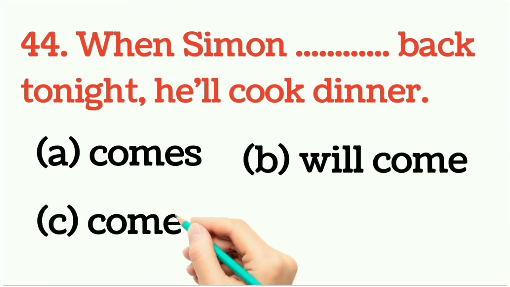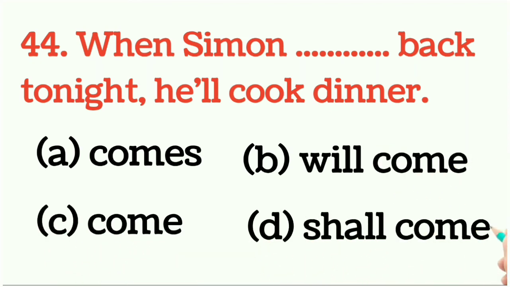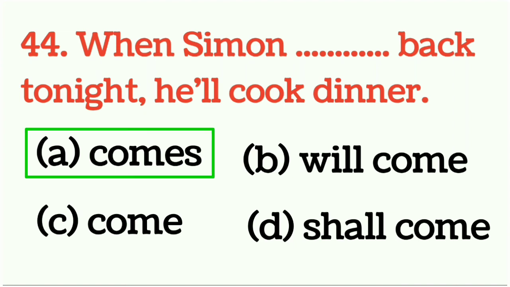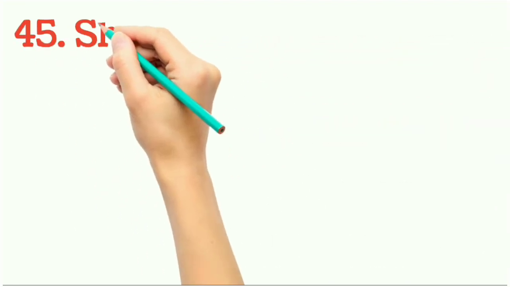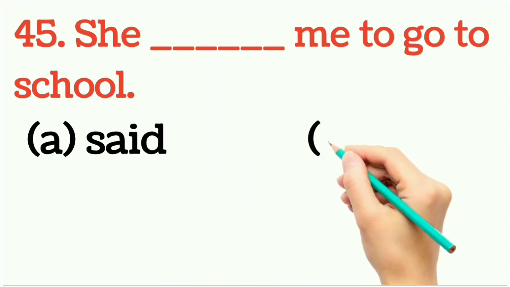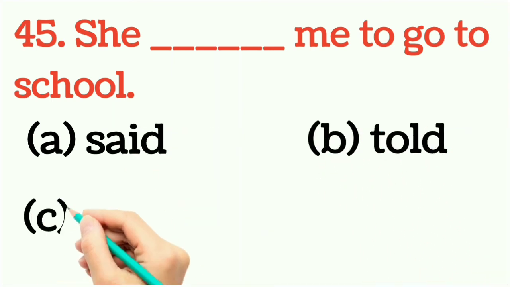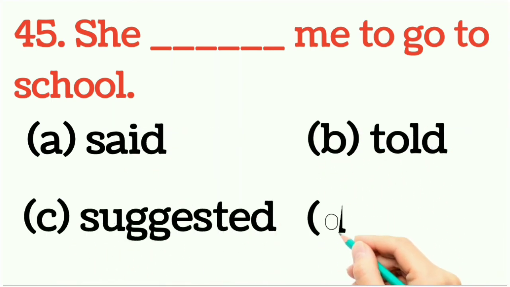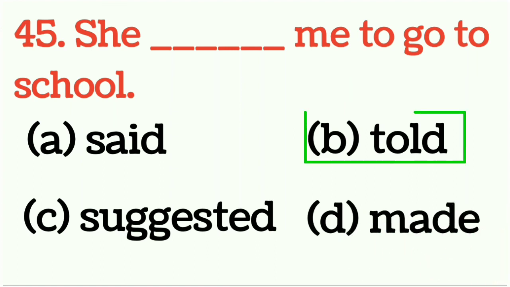So which one is the correct answer? And answer would be option number A. When Simon comes back tonight, he will cook dinner. Question number 45. She dash me to go to school. So what would be right answer? And answer would be option number B. She told me to go to school.